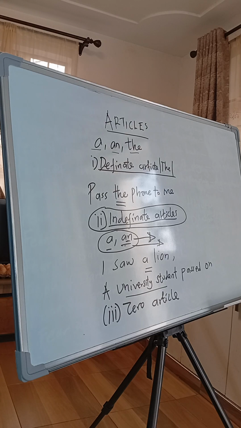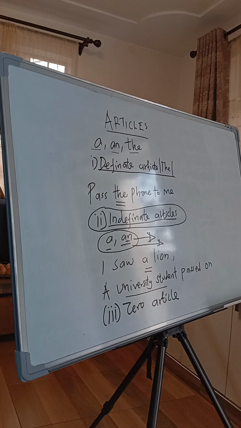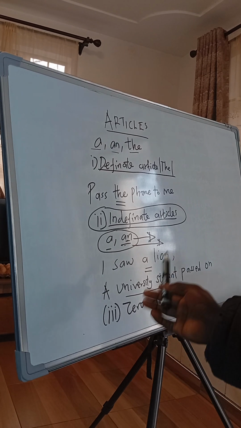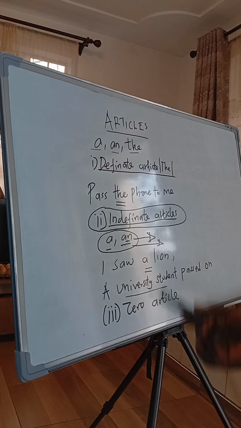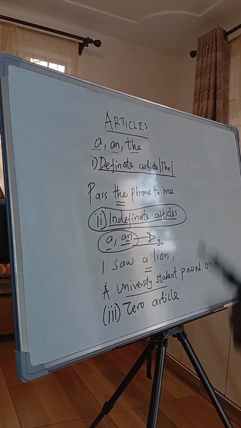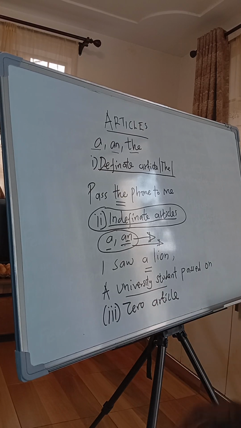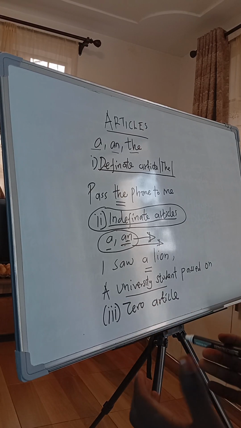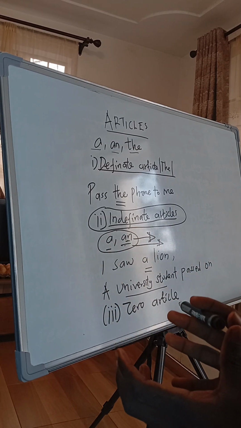Very good. Let's go now to zero article. In this category of zero article, in some cases, English nouns do not require any article at all. This happens, for example, in plural or uncountable nouns used in a general sense. For example, when you are mentioning water, that is a general noun.